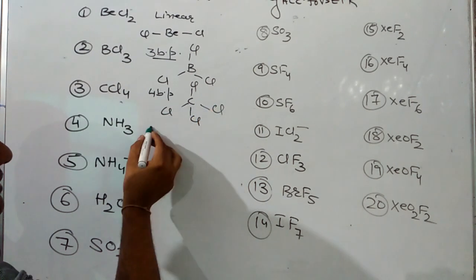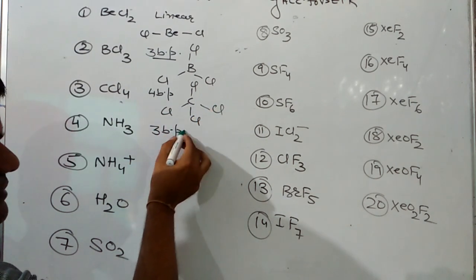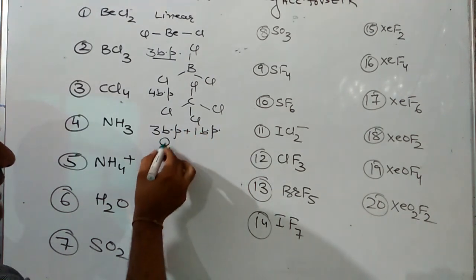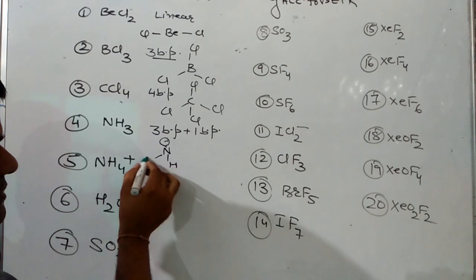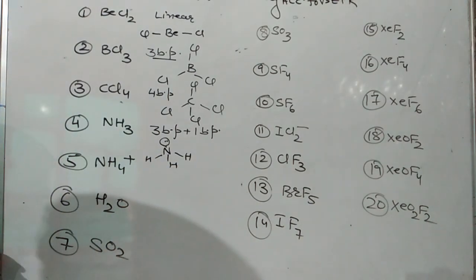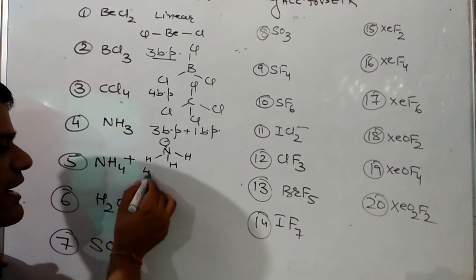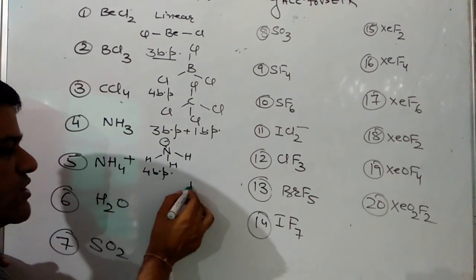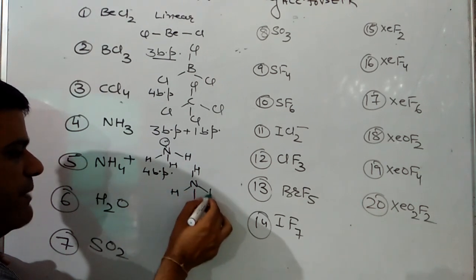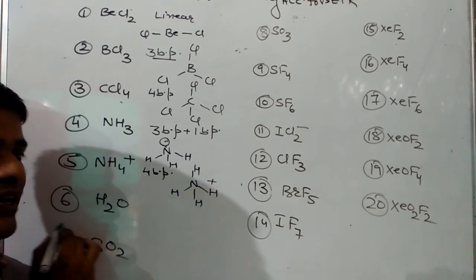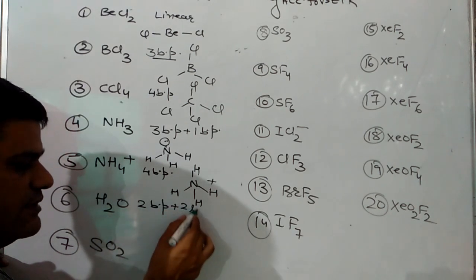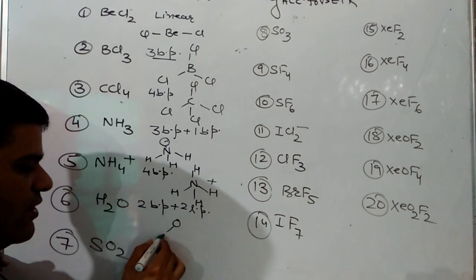In ammonia, 3 bond pair and 1 lone pair is there. That's why shape will be pyramidal. Next case, only 4 bond pair are there, no lone pair, so shape will be tetrahedral. In case of water, there are 2 bond pair, 2 lone pair on oxygen. So shape will be V shape or bent shape.